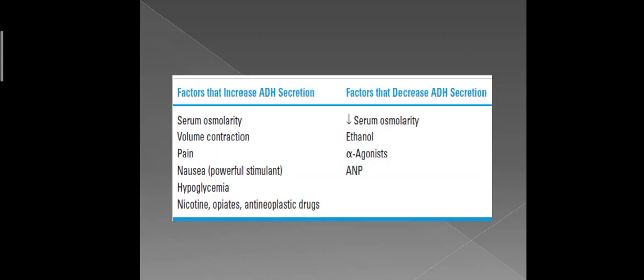Now look at this table. It has the factors that increase ADH secretion and the factors that decrease ADH secretion. The factors that increase ADH secretion include serum osmolarity, volume contraction, pain, nausea, hypoglycemia, nicotine, opiates, and antineoplastic drugs. And the factors that decrease ADH secretion are decreased serum osmolarity, ethanol, alpha agonists, and atrial natriuretic peptide.